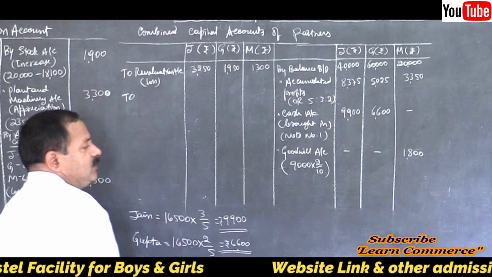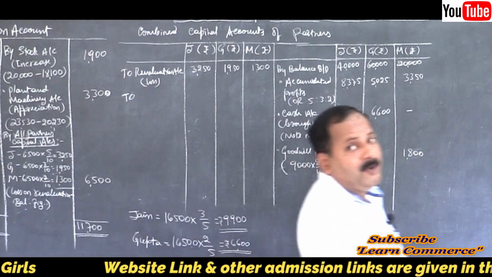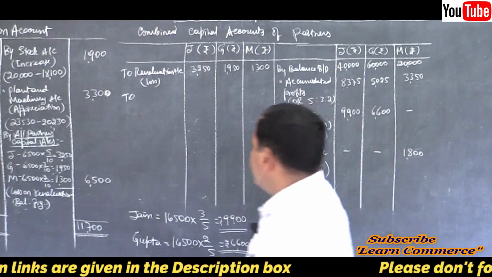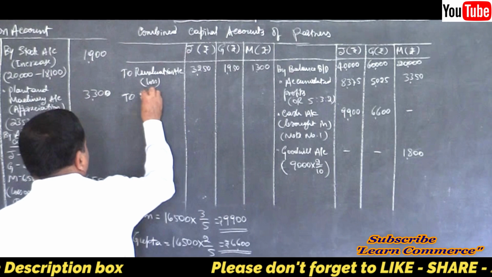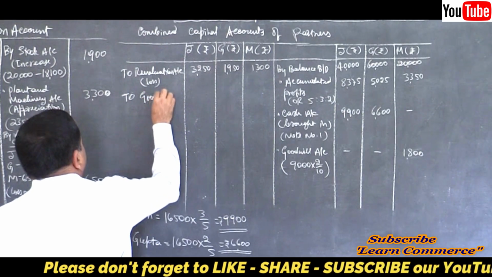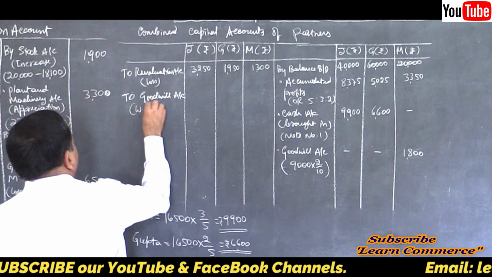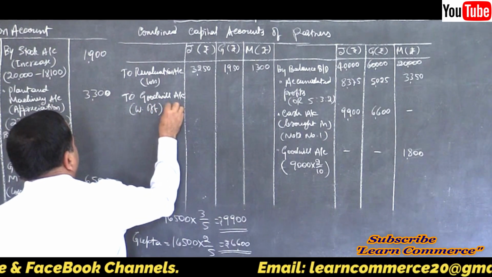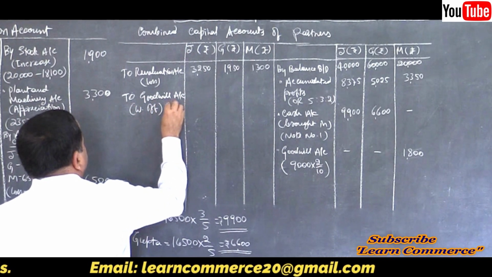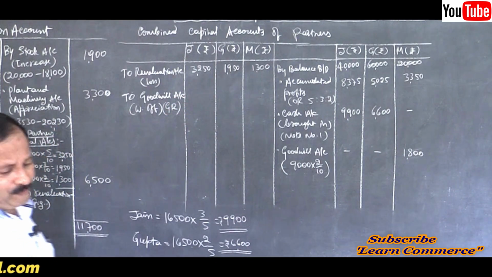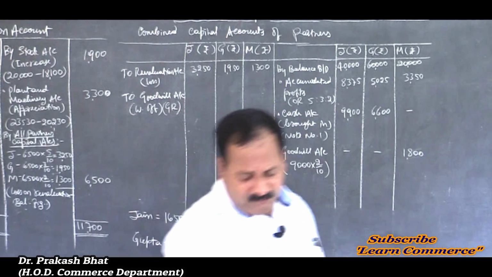Then let us write it off. We are creating goodwill to the extent of the retiring partner's share only, and then we are writing it off. So to goodwill account, written off, in the gain ratio. What is the gain ratio? Same ratio as before, the new ratio is not given.